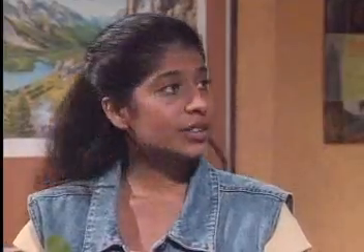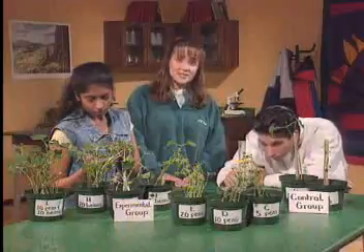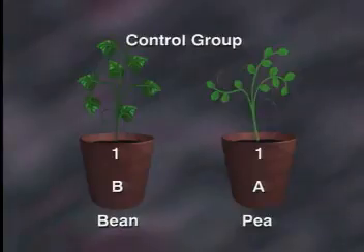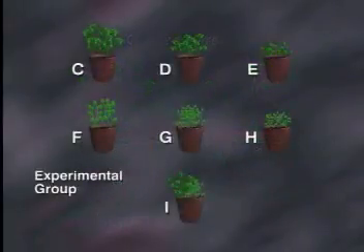Today is the last day of our experiment. We're going to collect our final data and analyze it to see if it confirms our hypothesis or if we must reject it. While they do that, let's take another look at this experimental design. In their experiment, Benez and Cam used a control group. This group was used as a standard of comparison. Competition was not a factor in the control group. The experimental group was the group in which competition was a factor.